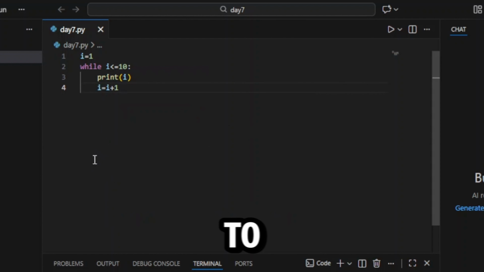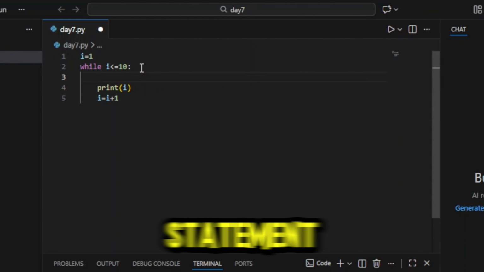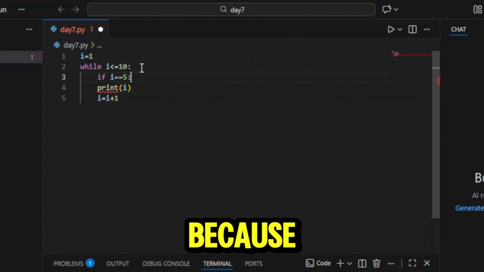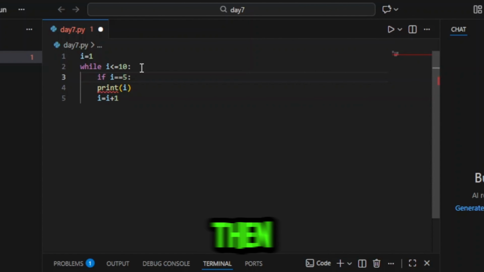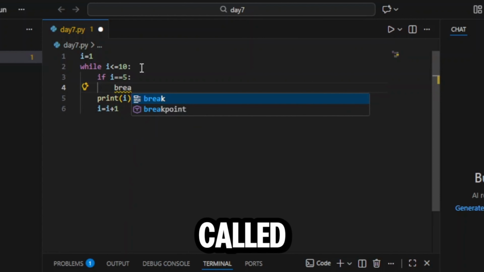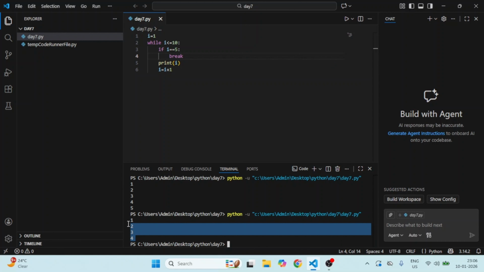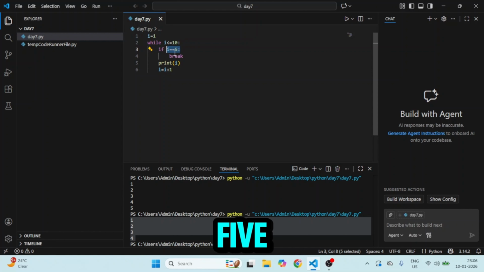Suppose I want to end the loop when i will be 5, then let's add something for that. I'll add an if statement. If i is equal to 5, because we have to end at 5, then we'll add a new concept called break. This line will end the loop. So let me run this. See here, it won't move forward after 4 because we have to end it by 5.